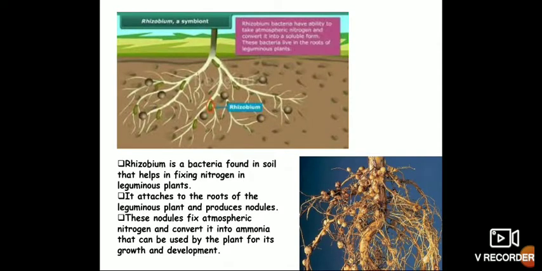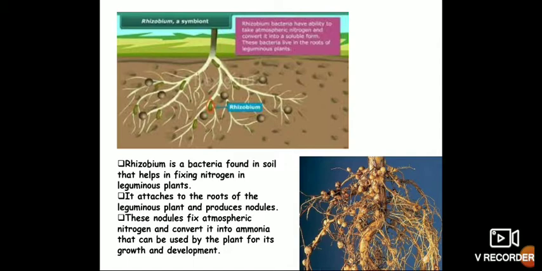Yes. See here, some bacteria are helping plants to get nitrogen. What is that bacteria? It is Rhizobium. Can you remember this bacteria name from grade 7, children? Yes. Mostly the Rhizobium bacteria is found in soil and helps in fixing nitrogen in leguminous plants. So it is living in the leguminous plants, in the roots of leguminous plants. It is stored there and attached.